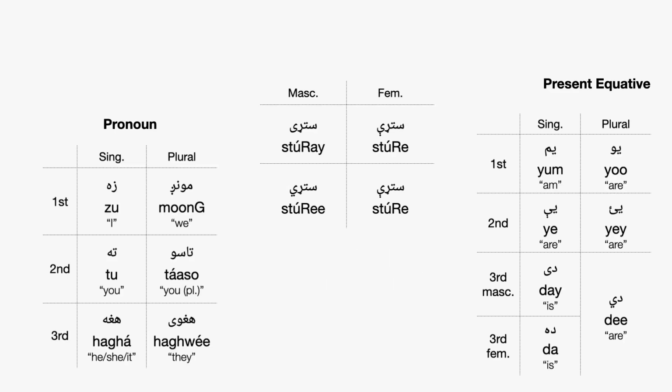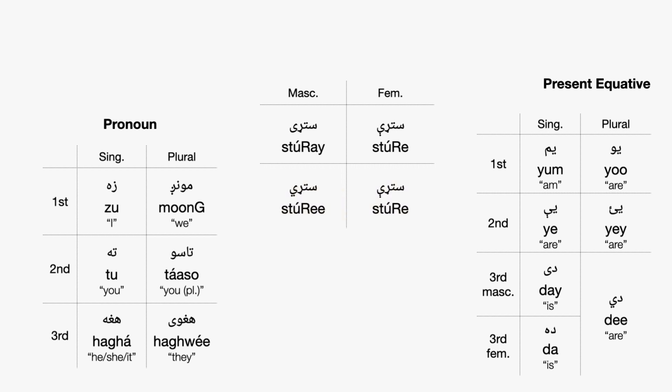So if we try to build some more sentences like we were building in the last video, we want to take a pronoun and we want to take an adjective. We'll take stare, tired, as our adjective, and then we want to build it with these equatives. Like I said, the top row is the plain uninflected form, and that's what we'll use for singular nouns. So if a noun is singular, we're going to use either the masculine form or the feminine form. But if the noun is plural, then we have to use the first inflection. So we use these forms here on the bottom. So let's try this out.